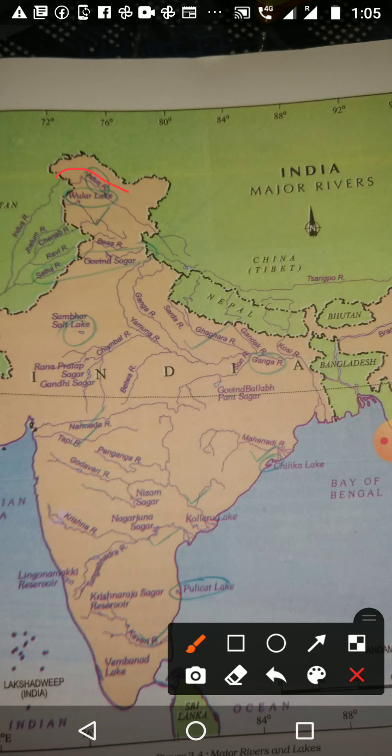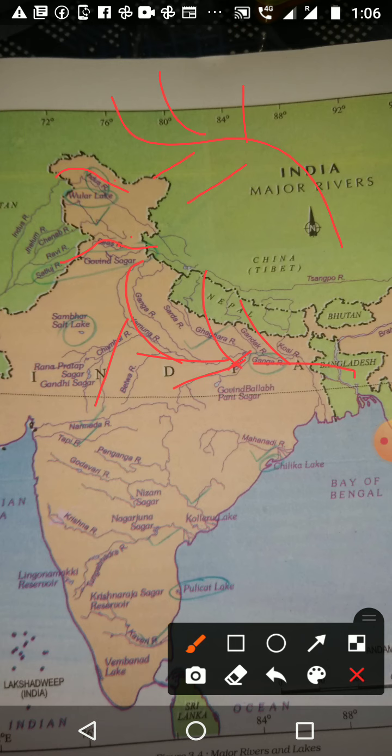Then we want to study the Satluj River. This is the Satluj River. Then next comes the Ganga River. When you are showing the Ganga River, you should show the tributaries also. You just put a line and make the tributaries like this. So this is about Himalayan rivers. We want to study only three rivers: Indus, then one of the tributaries of Indus, that is Satluj, then the Ganga River. That much only we want to study, and in the Ganga not all the tributaries are shown.